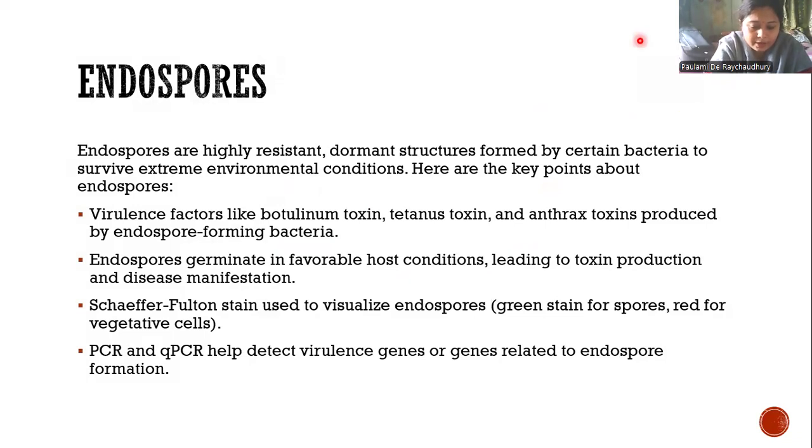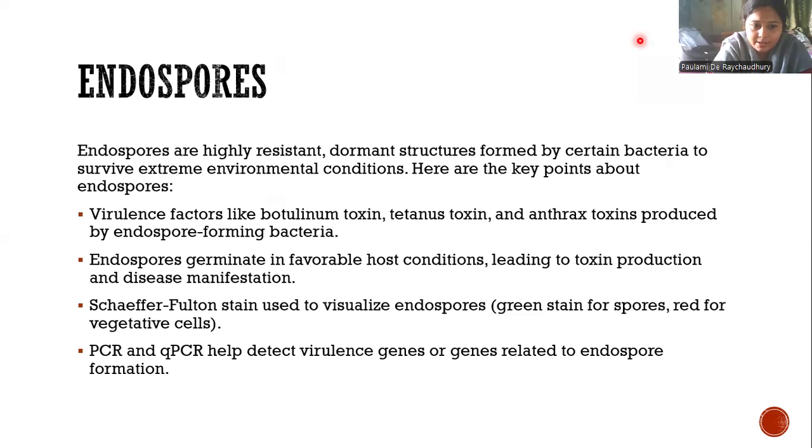From vegetative growth in harsh environmental conditions, they form endospores by the process of sporulation. So now the next slide is on endospores. Endospores are highly resistant dormant structures, we all know by now, formed by certain bacteria to survive extreme environmental conditions.